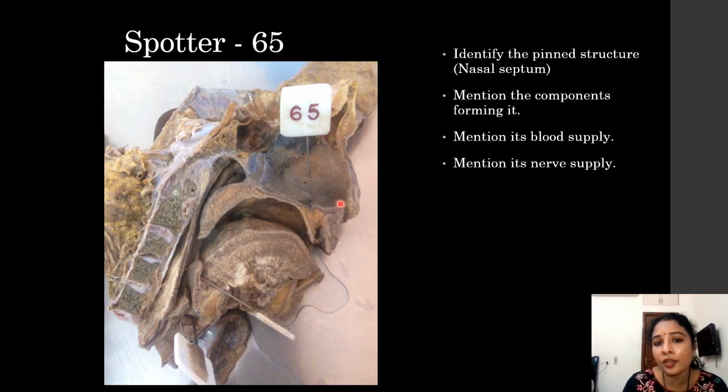In the anterior inferior part, these arteries form a plexus called Kiesselbach's plexus, which is the site of epistaxis or nasal bleeding. Nerve supply: anteriorly, the anterior ethmoidal nerves, which are branches of the nasociliary nerve, posteriorly the nasopalatine nerves, and the uppermost part of the nasal septum is innervated by the olfactory nerve for smell sensation.